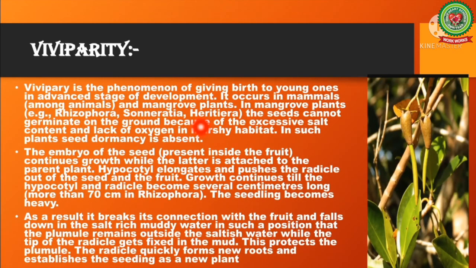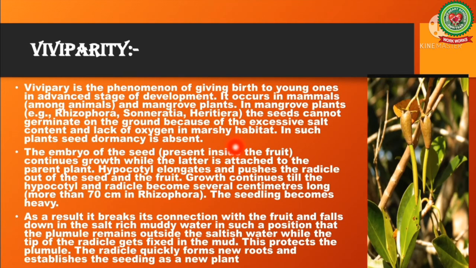Viviparity. Viviparity is a special kind of germination. It is actually the phenomenon of giving birth to young ones in advanced stages of development. It occurs in mammals and in mangrove plants. In mangrove plants, like in the case of Rhizophora, Sonneratiaceae, the seeds cannot germinate on the ground because of the excessive salt content and lack of oxygen in the marshy habitat.